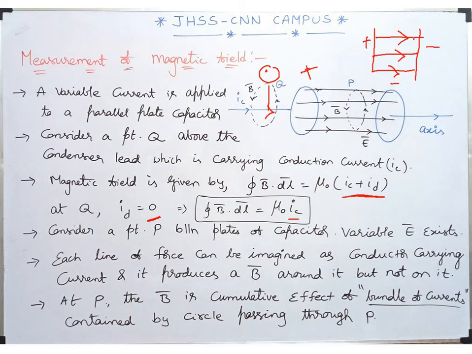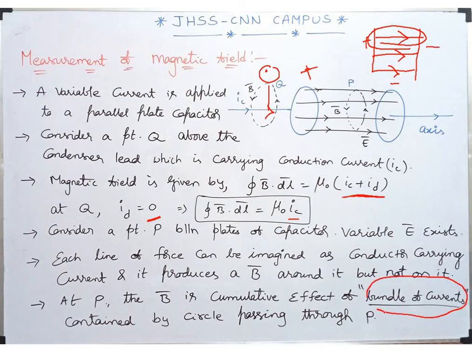Thus, each conductor, whatever we have taken, of course, the line of force will create a magnetic field. That's it, right? So that too at this point. So this line will create a magnetic field here, this line create a magnetic field here, this line create a magnetic field, like each and every. At point P, the magnetic field is cumulative effect of bundle of currents.